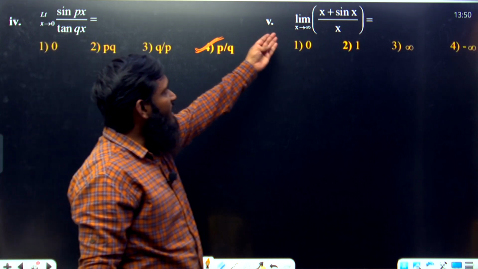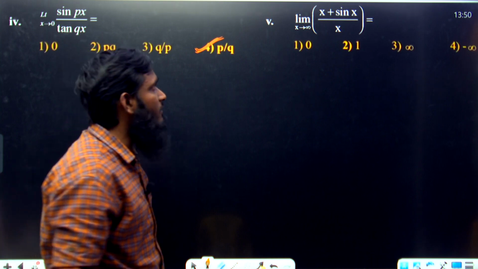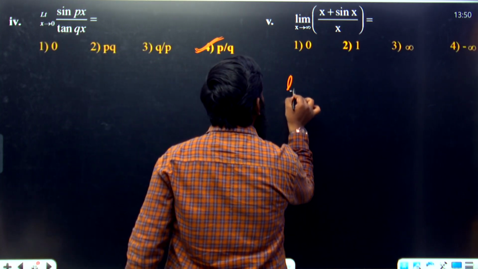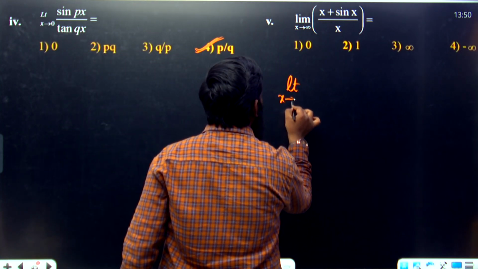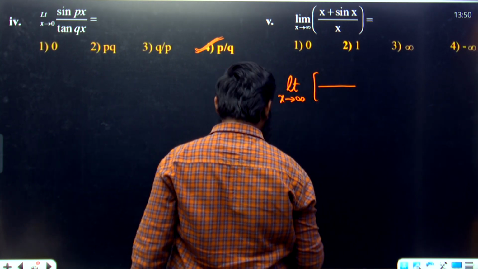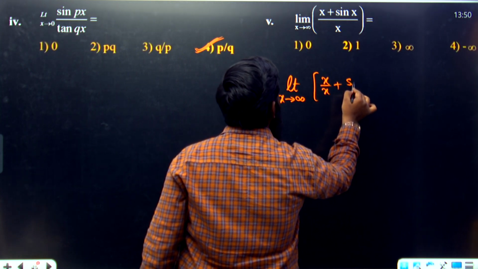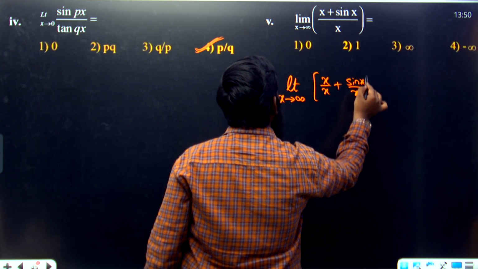Now next, limit x tends to infinity, x plus sin x by x we are having. Now for this, listen carefully. Let us see this part, limit x tends to infinity we have taken. Now if I am splitting the denominator, what can we write? x by x plus sin x by x.